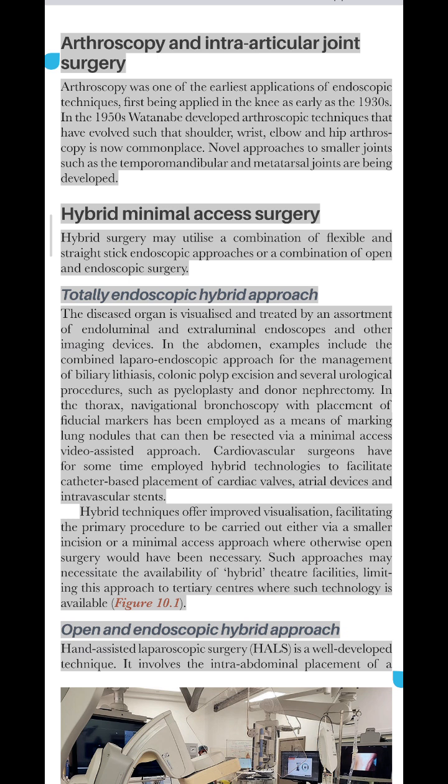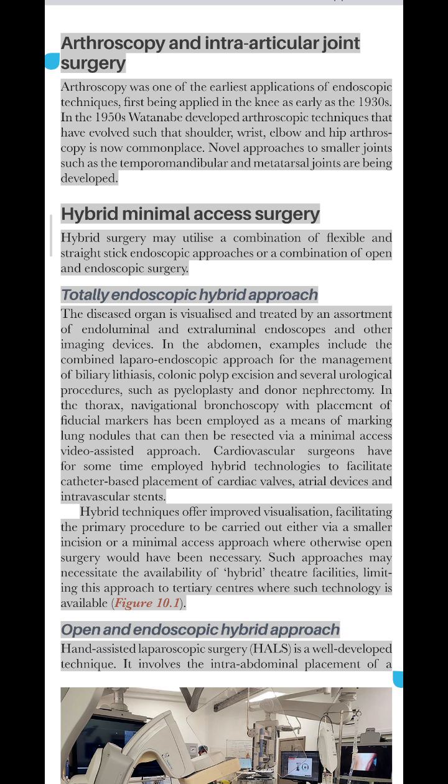In the thorax, navigational bronchoscopy with placement of effusial markers has been employed as a means of marking lung nodules that can then be resected via a minimal access video-assisted approach. Cardiovascular surgeons have for some time employed hybrid technologies to facilitate catheter-based placement of cardiac valves, atrial devices, and intravascular stents. Hybrid techniques offer improved visualization, facilitating the primary procedure to be carried out either via a smaller incision or a minimal access approach where otherwise open surgery would have been necessary.